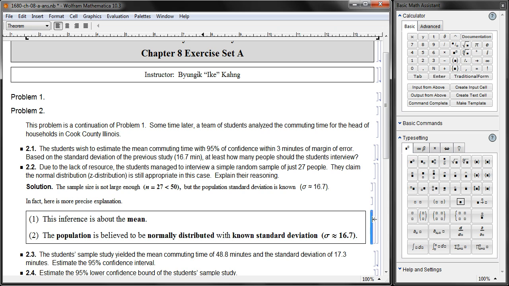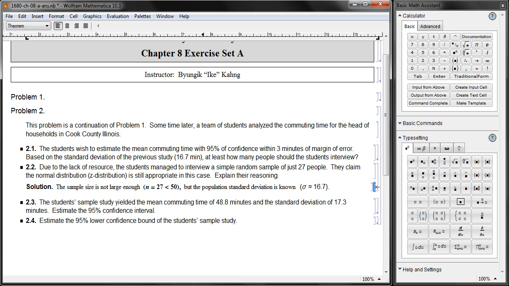There are two cases in which we can use normal approximation in inferential statistics. One is the previous case, the central limit theorem case: mean, randomness, and large sample. This is a completely different case. Mean, of course, yes, but the original population is normally distributed, and we know the original population standard deviation, which usually comes from the previous study or status quo.